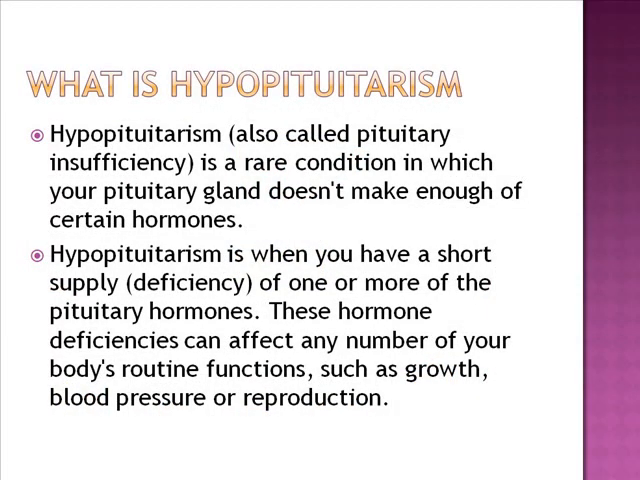What is hypopituitarism? Hypopituitarism, also called pituitary insufficiency, is a rare condition in which the pituitary gland doesn't make enough of certain hormones. Hypopituitarism is when you have a short supply, a deficiency, of one or more of the pituitary hormones. These hormone deficiencies can affect any number of your body's routine functions, such as growth, blood pressure, or reproduction.